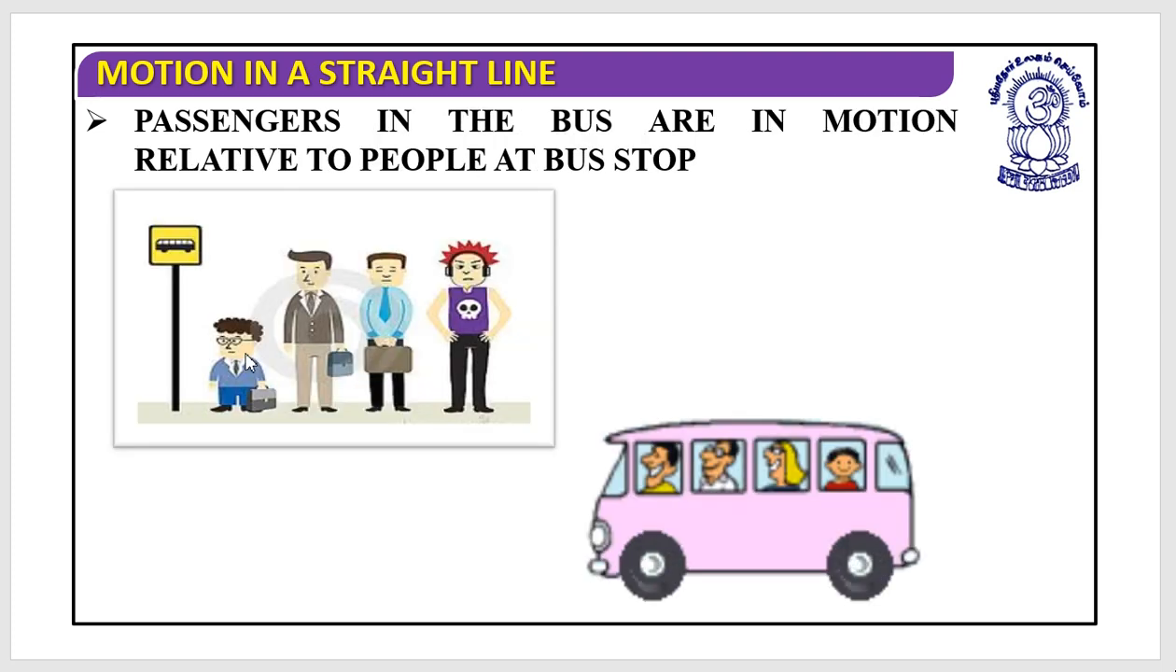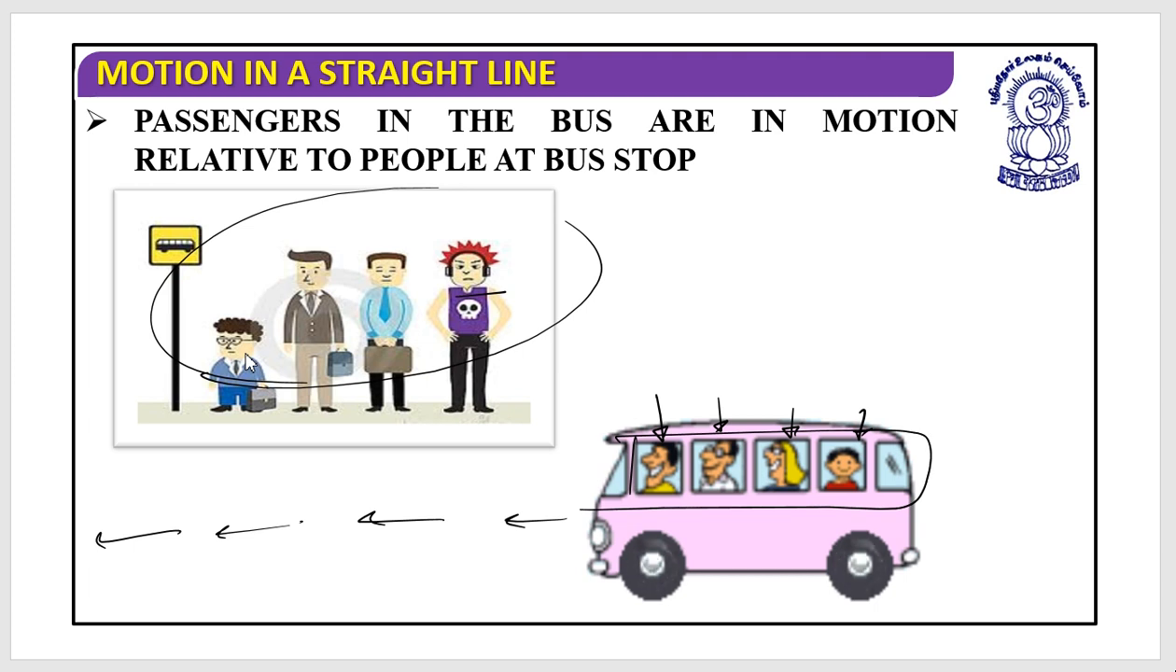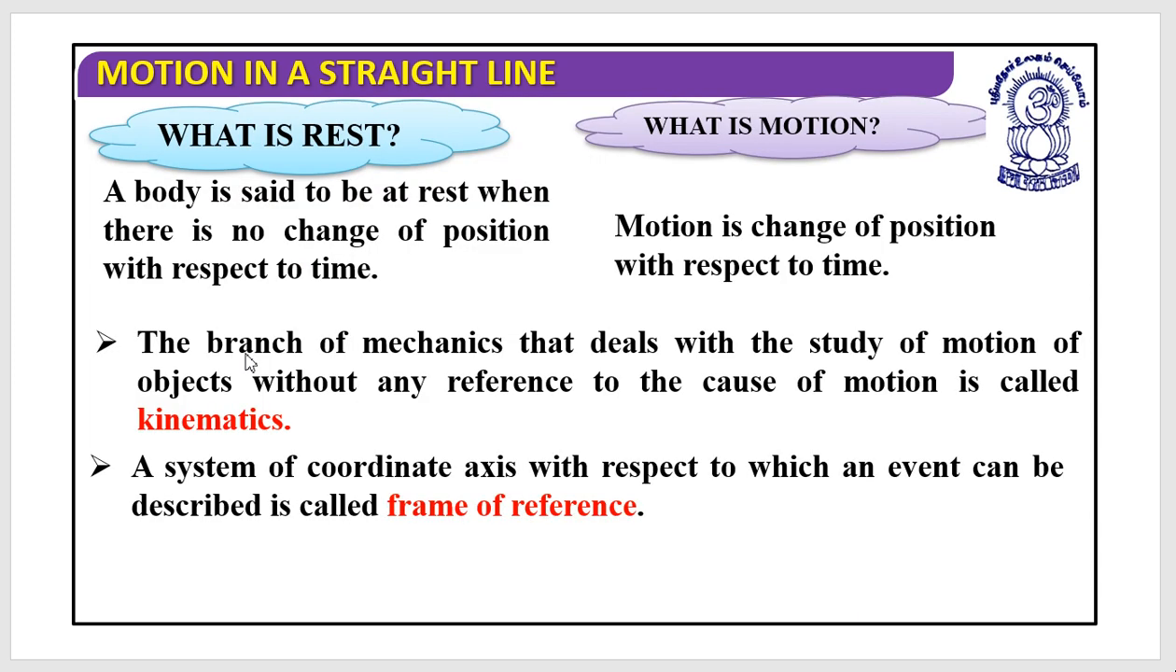While if I look at these passengers according to the people at a bus stop, they will say no, no, you are not at rest, you were in motion, because these passengers have changed their positions. So again the confusion would be: are the passengers in the bus at a state of rest or a state of motion? So let's get it clear by an example, or by the concept of frame of reference.